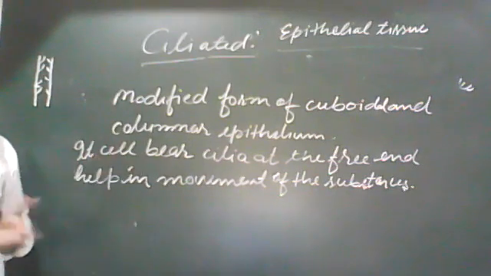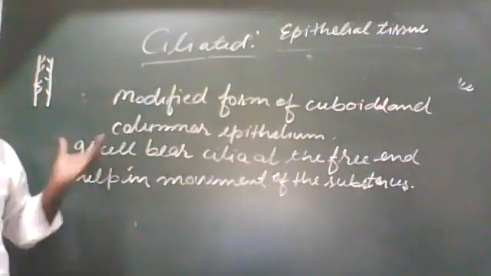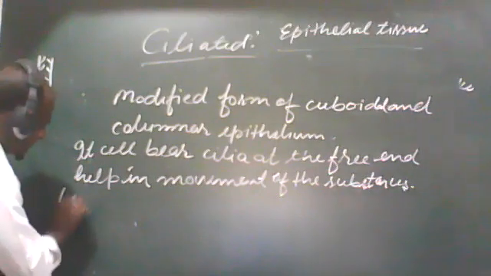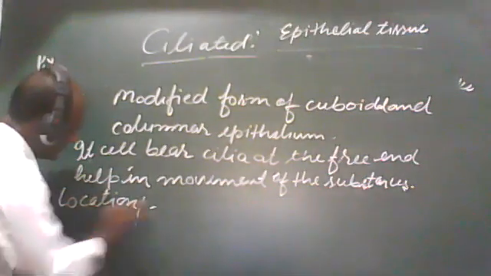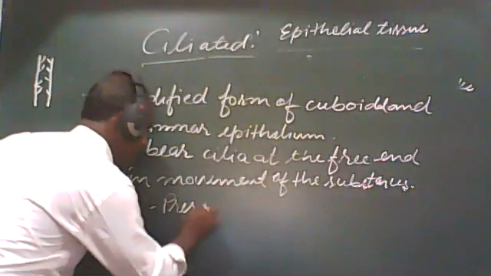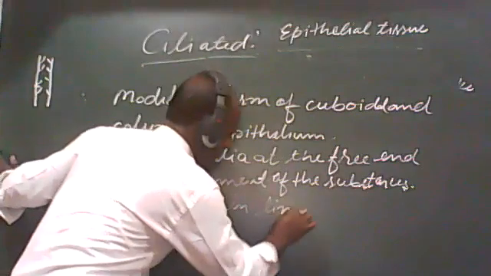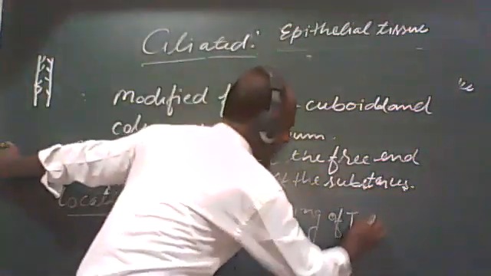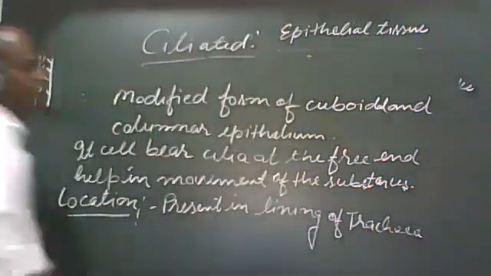Let us see. The ciliated epithelial tissue is present in the lining of the trachea. Location: present in the lining of the trachea.